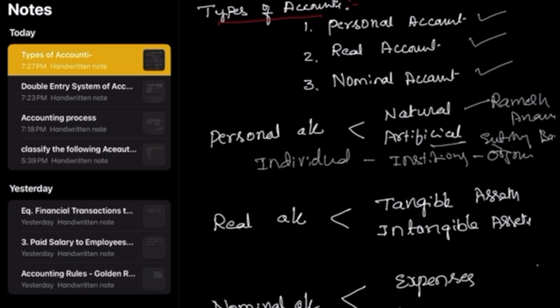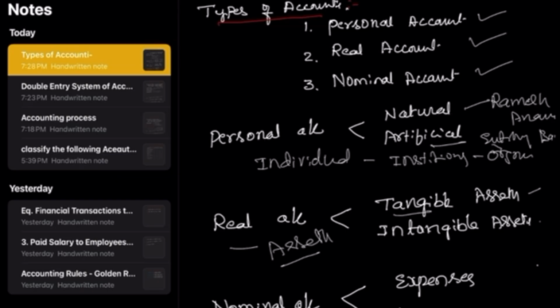The next one is the real account. Real accounts are all the fixed assets of the organization. Fixed means capital assets, that is, assets taken to run the business, which have value for a longer duration. Assets are classified into tangible assets and intangible assets.